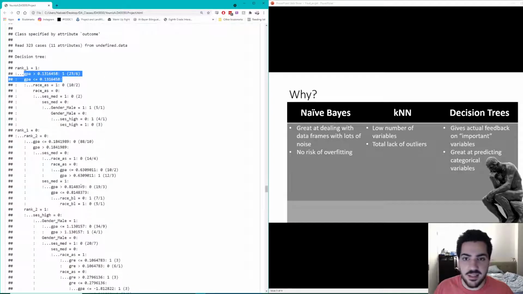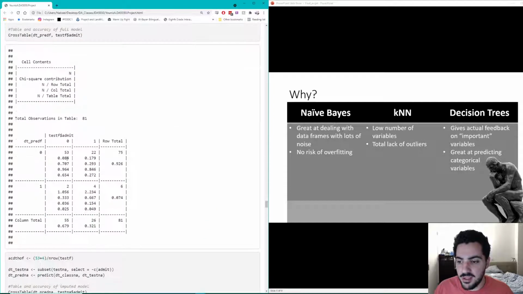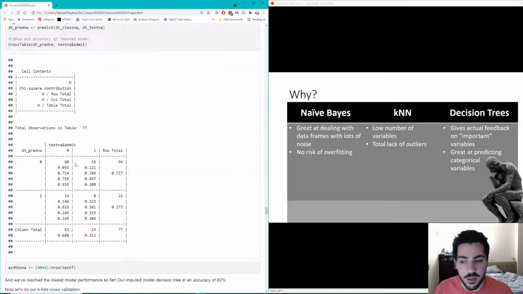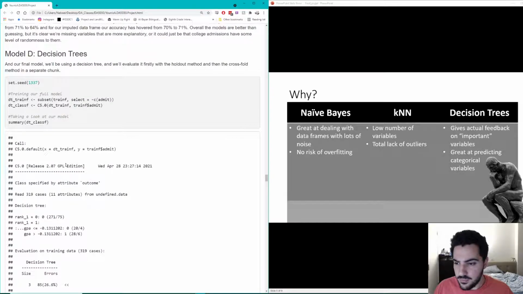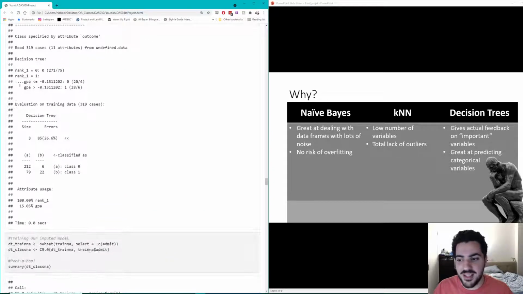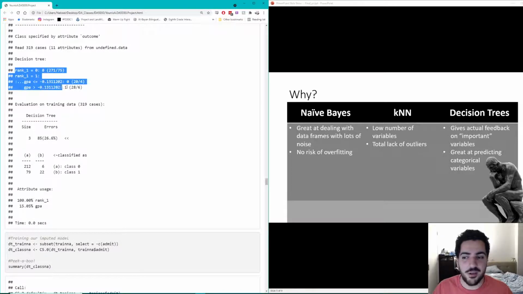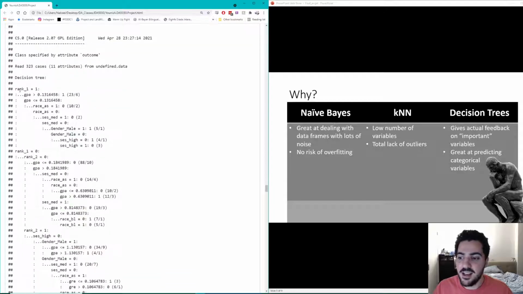This is the decision tree for the full data frame, and if we look at the decision tree for the imputed data frame, we'd see a very similar thing. That was the decision tree for the imputed data frame. For the full data frame, we see a much simpler tree. Are they rank 1, and is their GPA over a certain threshold? Those are the only questions it asks. Now, our imputed data frame asks a lot more questions.